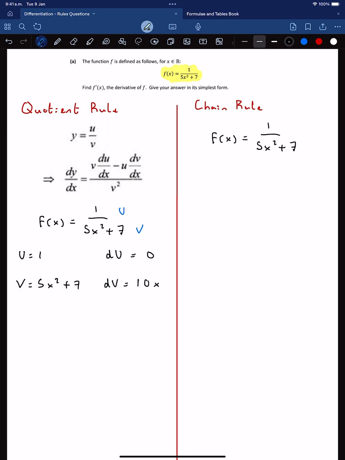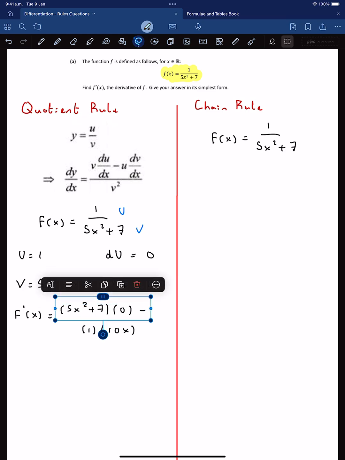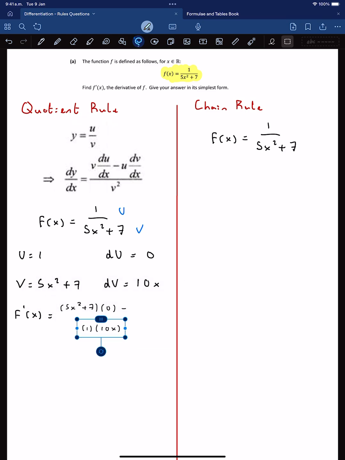The next thing we have to do is sub in our values. So f dash x is equal to v, which is 5x squared plus 7, multiplied by du/dx, which is 0, minus u, which is 1, multiplied by dv/dx, in this case 10x, all divided by v squared.